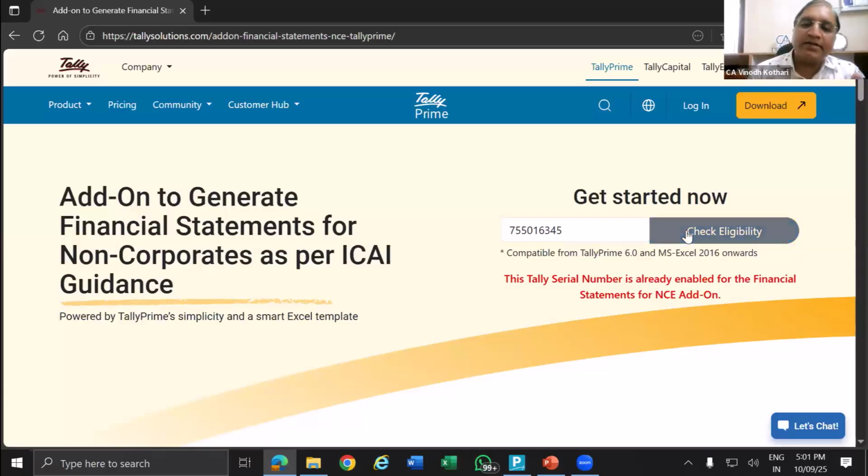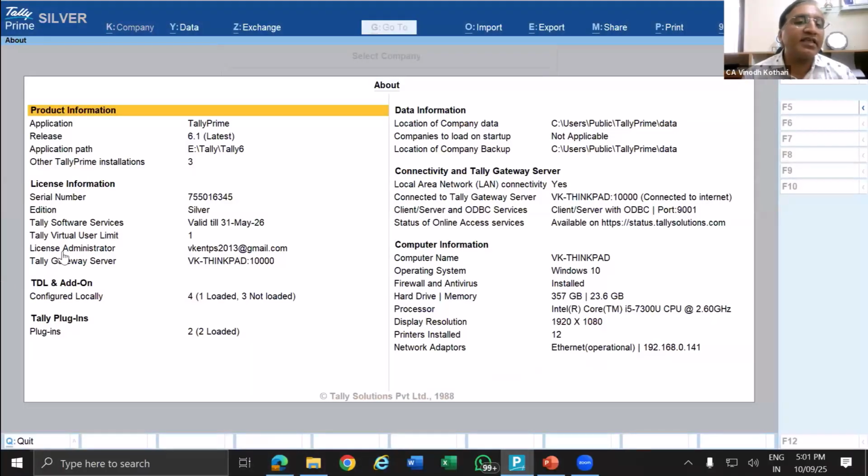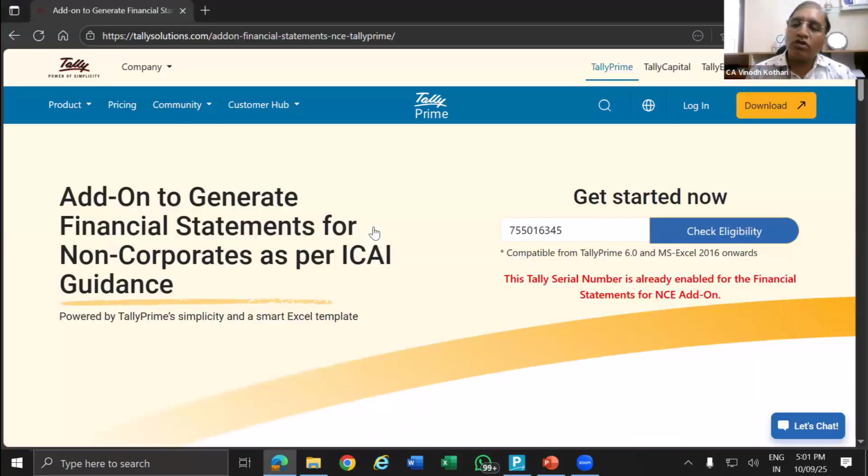Then once you check eligibility, normally suppose if you give some other serial number and check eligibility, it will ask you for your admin email address and password. Now where to get this admin email address? You open your Tally, you can find this license administrator. This is your admin email address. Provide the admin email ID and password. If you don't know the password, you can select forgot password and generate a new password. You will get an OTP. Give the OTP, then this NCE will be enabled.